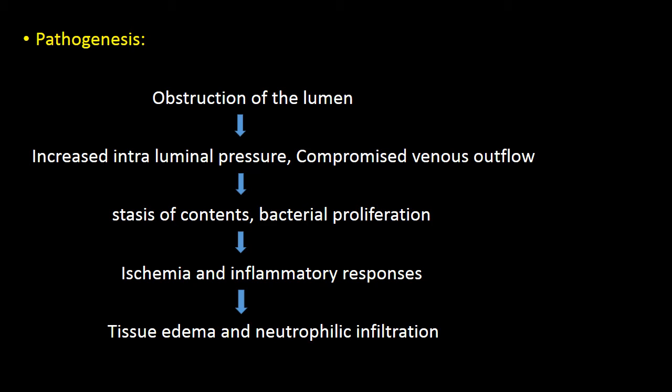On the other hand, because of the obstruction, contents are stagnated, which invites bacteria and provides a fruitful environment for the bacteria to proliferate. Due to bacterial toxins, the mucosa of the appendix gets damaged and the cells may become necrosed.